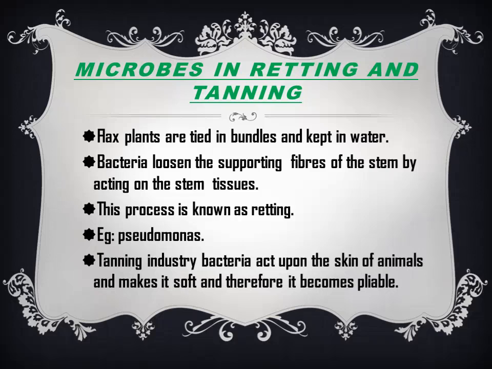And next, the tanning industry. Skin of animals is tanned, that is, made soft and pliable. Afterwards only we can make belts, bags and all. So before that, they make it into leather, and that is called tanning.